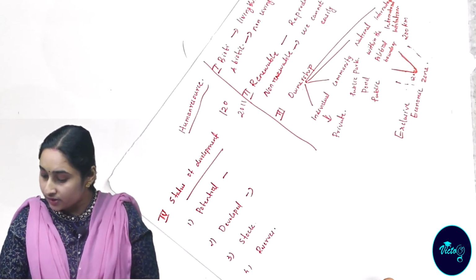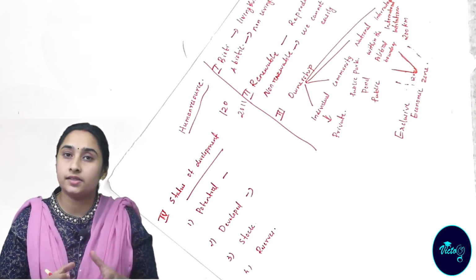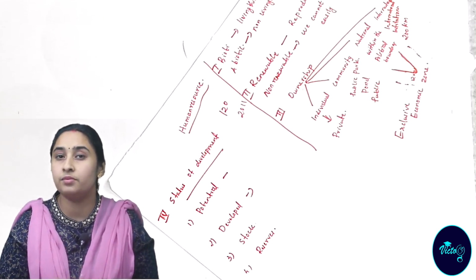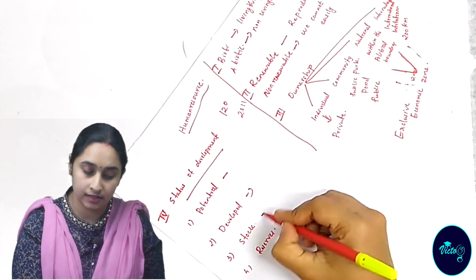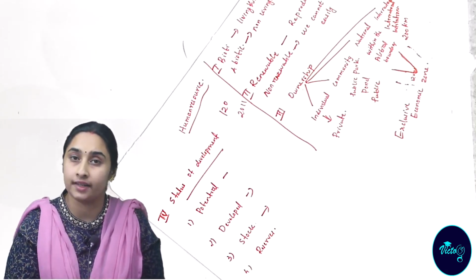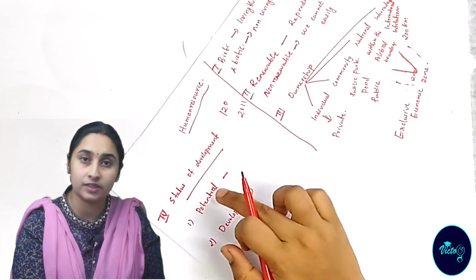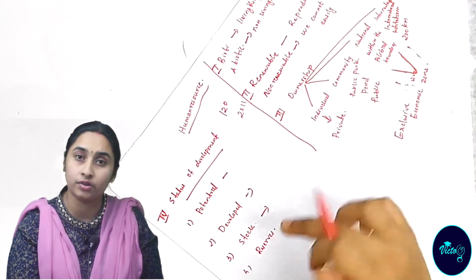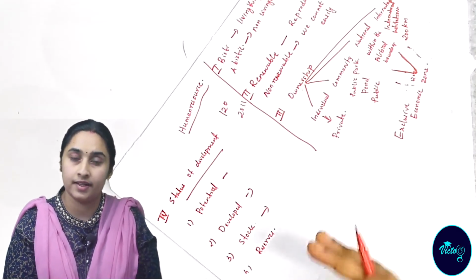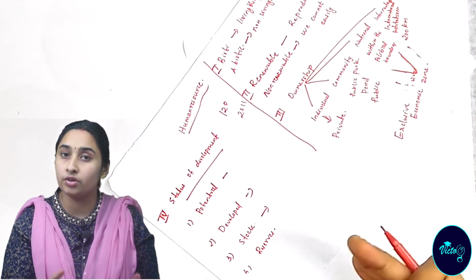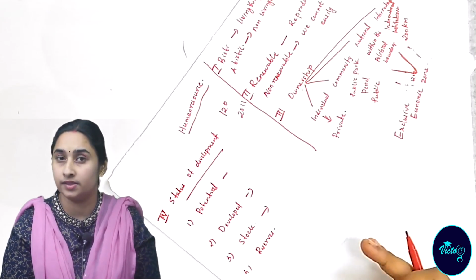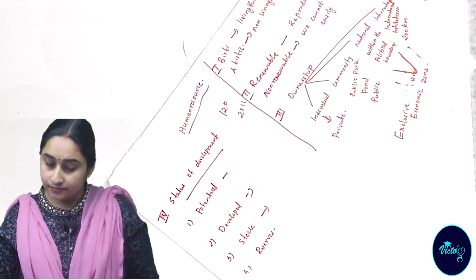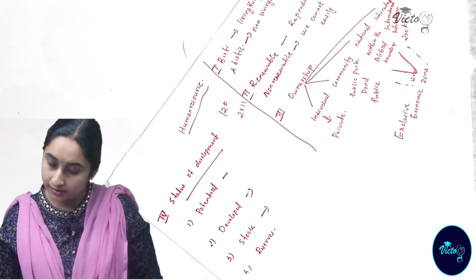Then stock resource means the resource found in the environment which has the potentiality to satisfy our needs, but we do not know the technology. Don't be confused with potential resource. For potential resource, we know the technology, but here we do not know the technology to use it. For example, hydrogen is a stock resource.